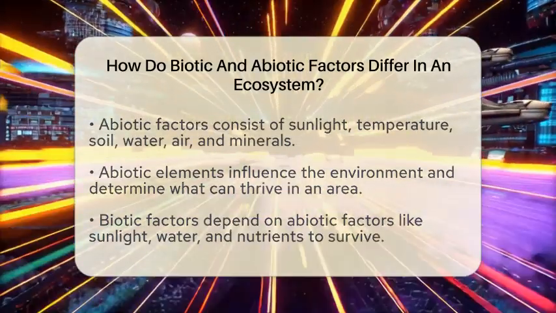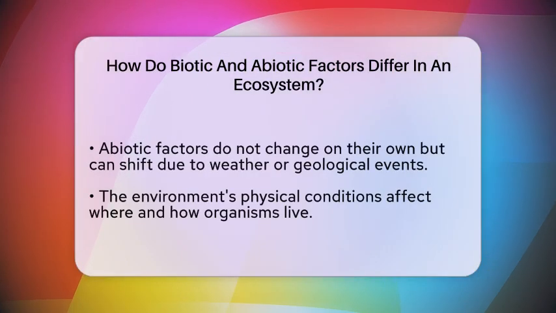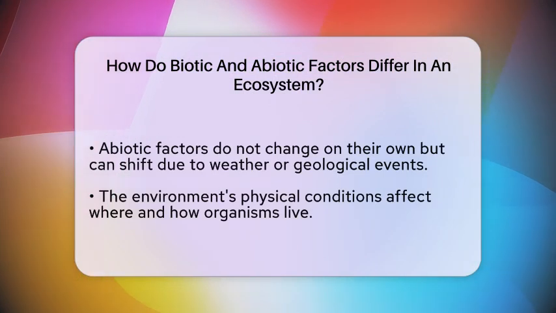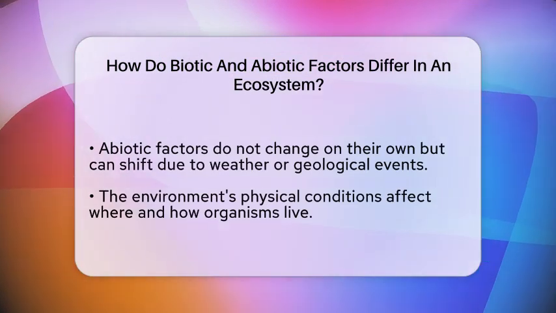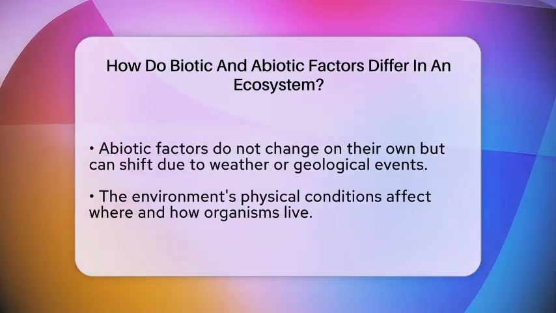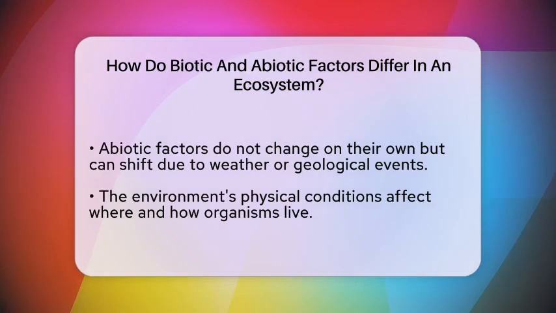On the other hand, abiotic factors influence where and how organisms live. For example, a cold climate limits the types of plants and animals in that area. If the soil is too acidic or the water is scarce, only certain species can survive there.